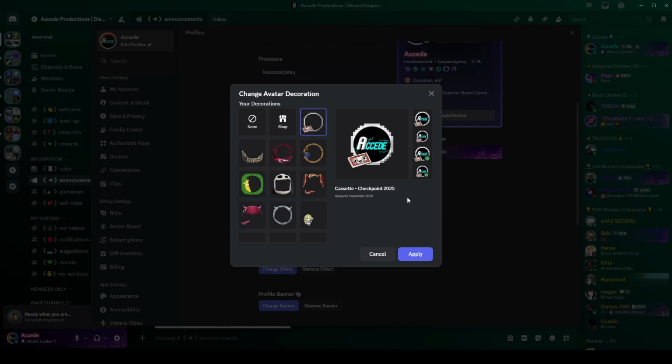Let me know, once again, in the description, what card you got out of the 10, you know, if you got 1 out of 10, 9 out of 10, whatever, because I don't even know what they look like. So maybe give a little description of what you got, because I'm not sure what the other decorations are. But anyways, right to the outro.